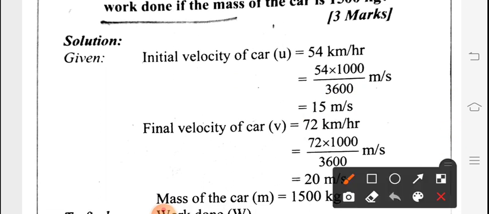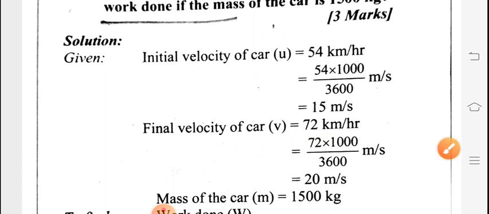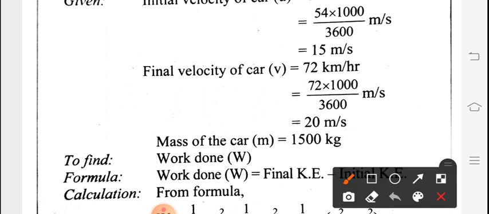The final velocity is 72 km per hour. Here also we have to convert it into meter per second. Kilometer to meter means multiplied by 1000, and per hour means the hour is in the denominator, so 60 multiplied by 60 is 3600. Again cancellation of 0, and 720 divided by 36 will be 20 meter per second. So this is our initial and final velocity.